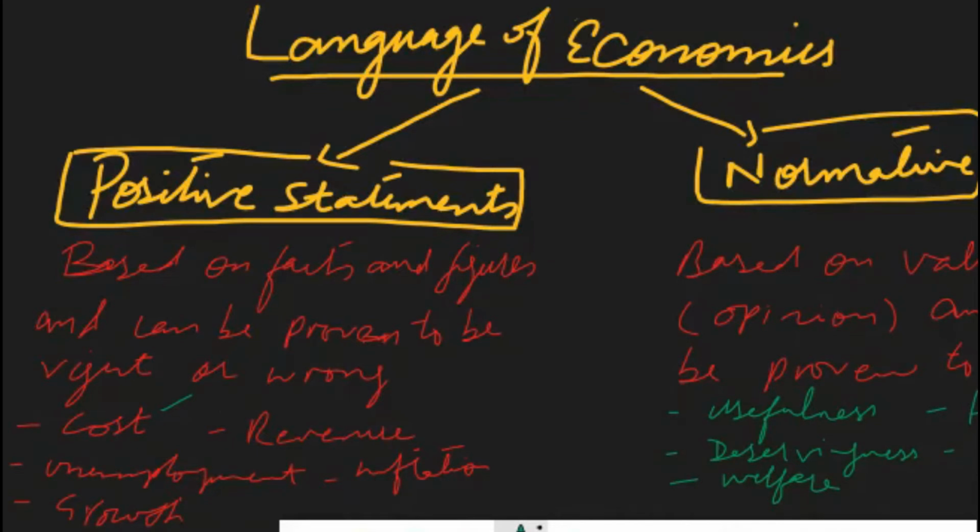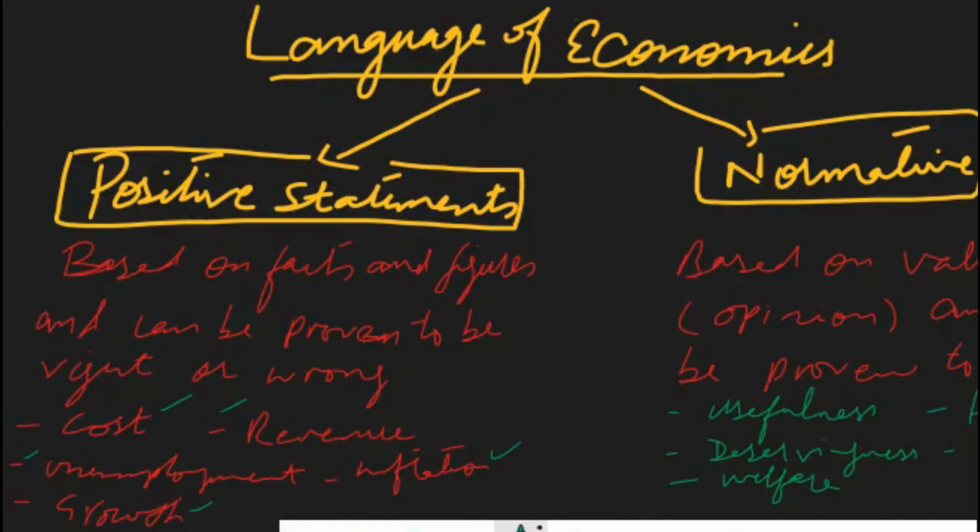The same is the case with revenue. If we say that the profit or revenue of a certain company has increased by 10%, we can prove it by using its books of account. And then unemployment is also calculated in mathematical terms. For example, generally we say that unemployment has increased by 5%, or it has decreased by 1%, and so forth. So it can be proven to be right or wrong based on available facts and figures.